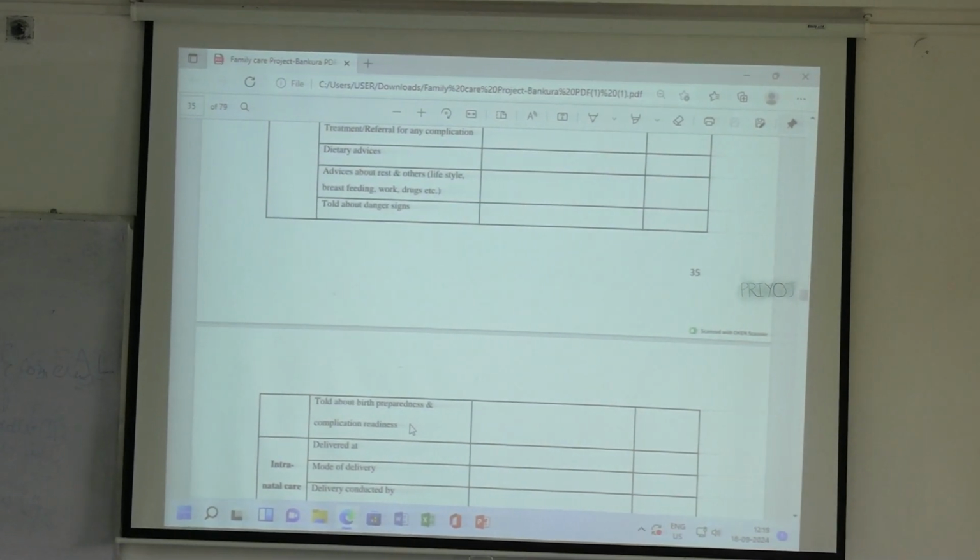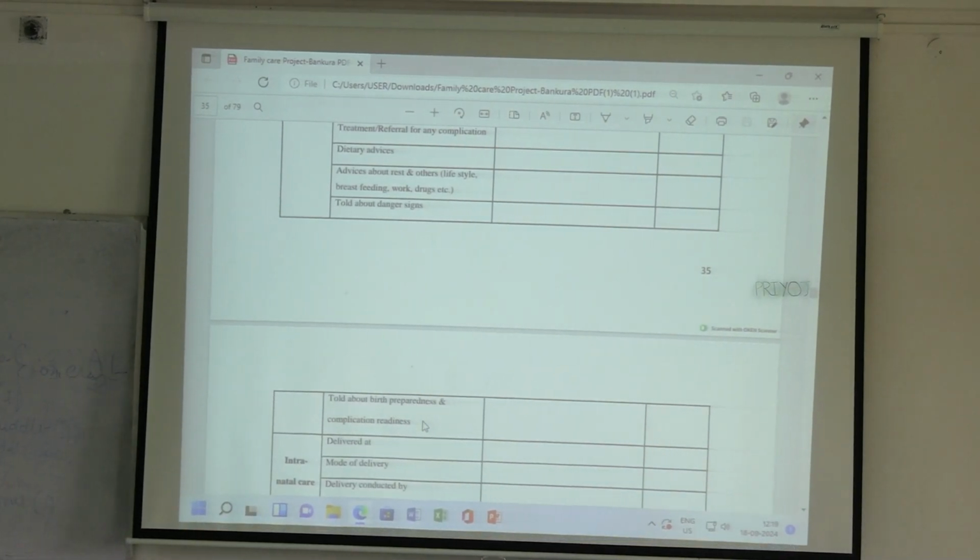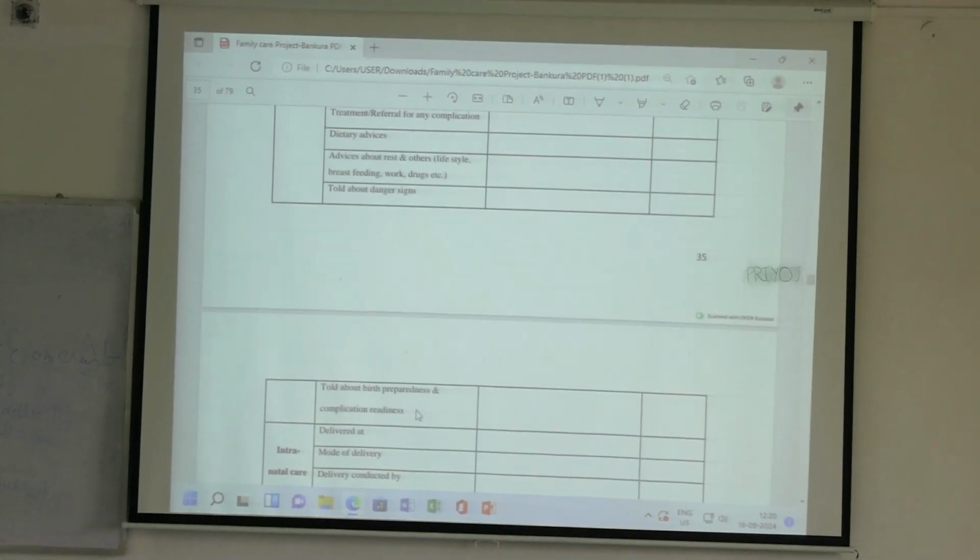But in case that is not possible, in case of any weather problem, or the place is very remote where she is staying, so what are the things about the birth preparedness that should be there as an alternative? Firstly, she should know that she has to call that ambulance at 102, whether she knows about that or not. Second is whether there is any trained birth attendant present in her community or not. In case she could not go to the hospital or any center for delivery, in case that she has to have a home delivery, so whether there is a trained birth attendant or not who can come at the time, who is available at the time. Trained birth attendant.